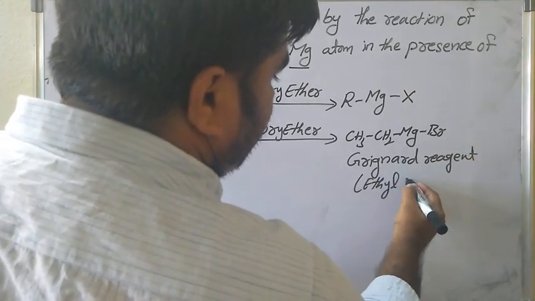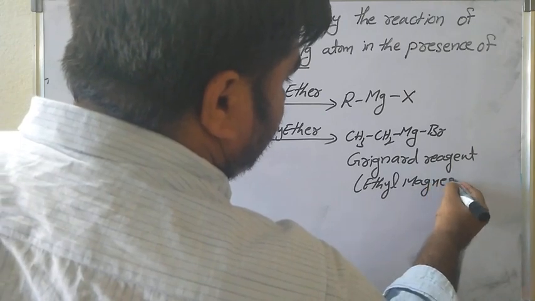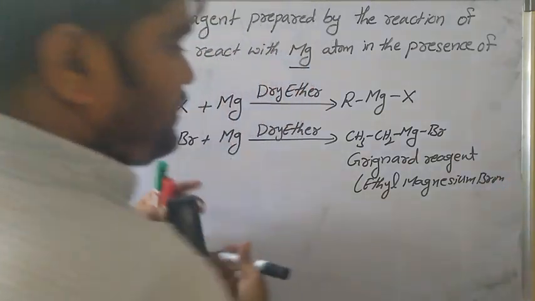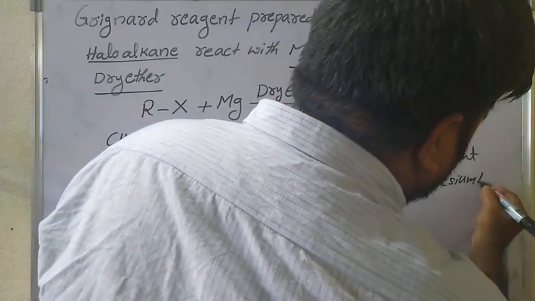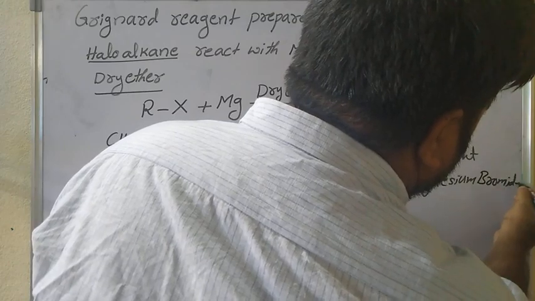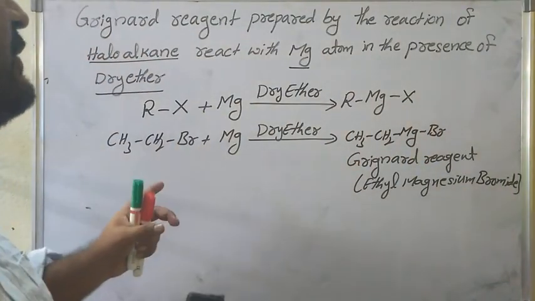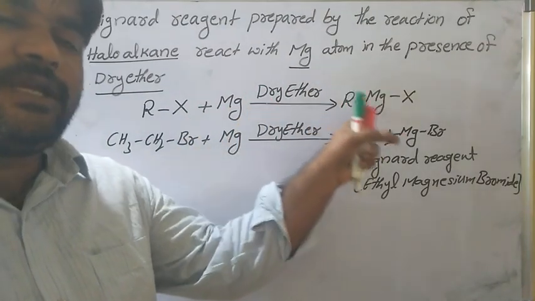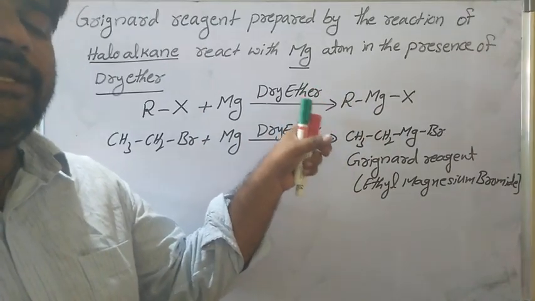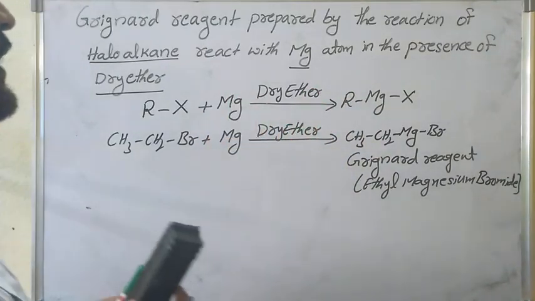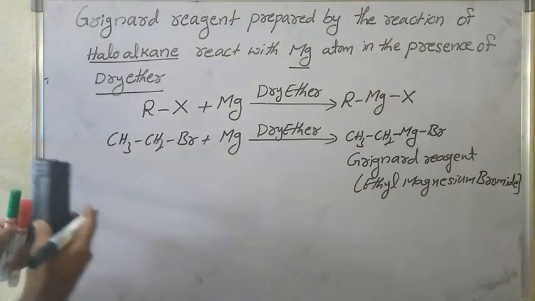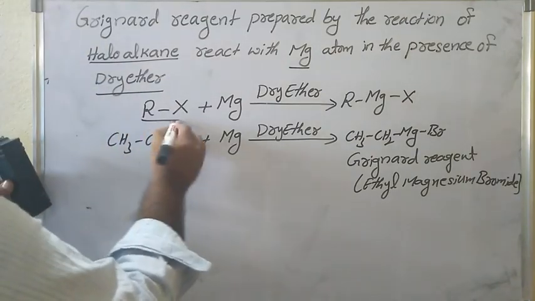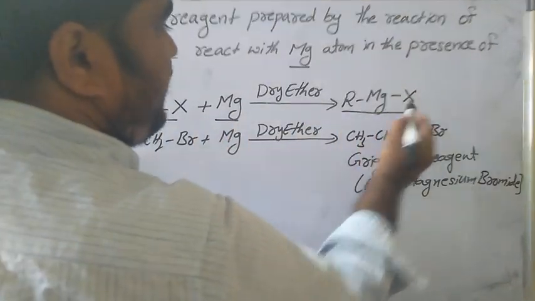Simply, we can call it ethyl magnesium bromide, a Grignard reagent. So Grignard reagent is prepared when haloalkanes react with magnesium atom in the presence of dry ether, giving RMgX. This RMgX is called Grignard reagent. That is the preparation of Grignard reagent.